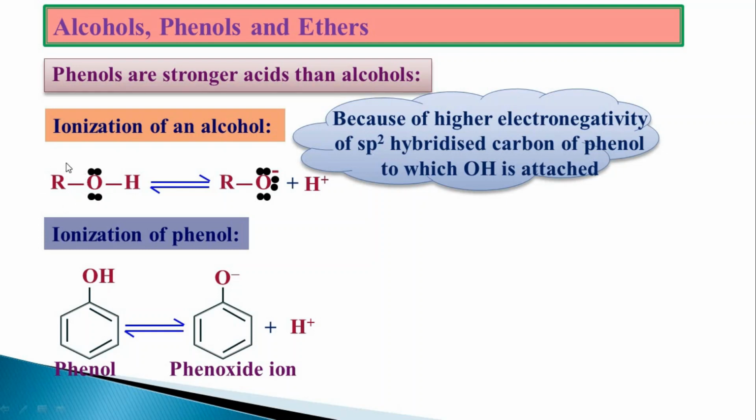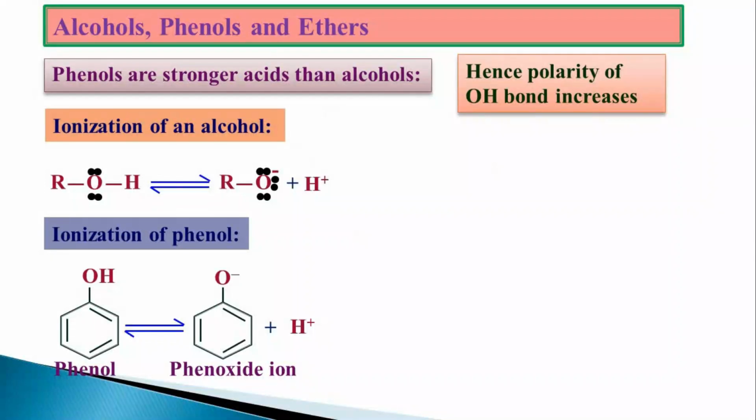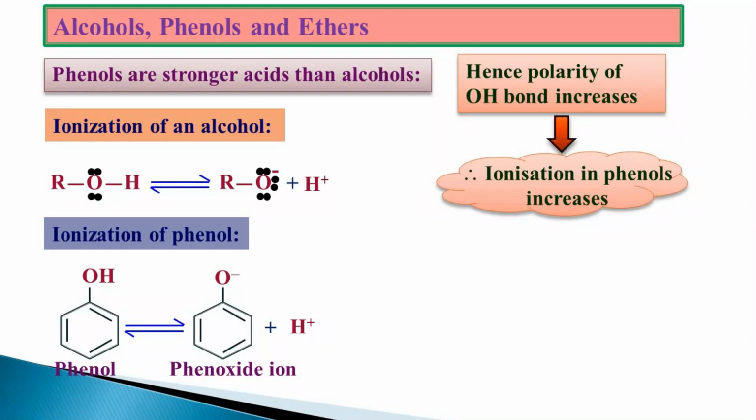What about here? The alkyl group is electron donating, so the electron density over the oxygen will increase. As the electron density over the oxygen increases, between O and H the polarity will be decreased. As the polarity decreases, the ionization becomes difficult, splitting as O minus, H plus. Hence, ionization for phenol will be easier than that of alcohol. This is the first reason. Electron density decreases over oxygen, hence polarity of the OH bond increases and ionization in phenol also increases.